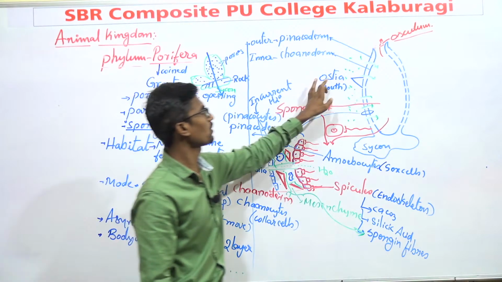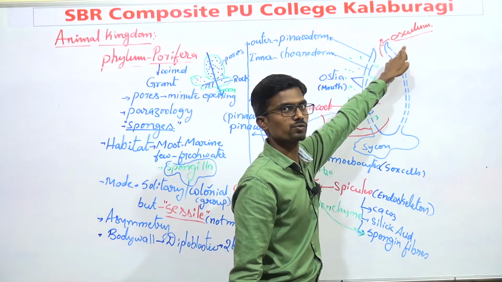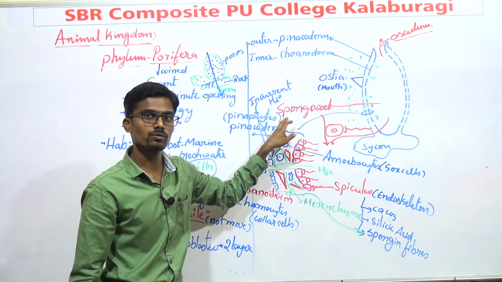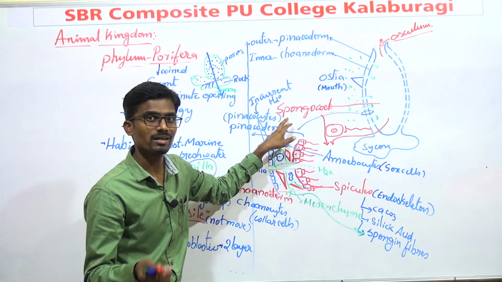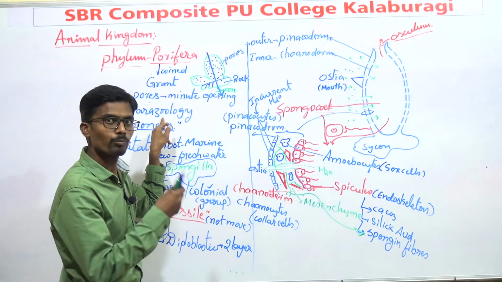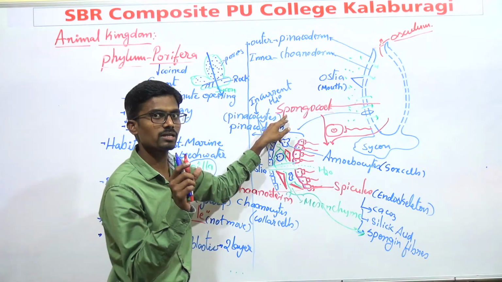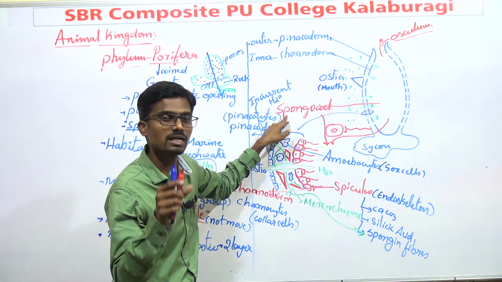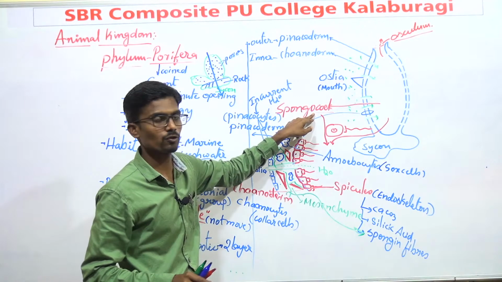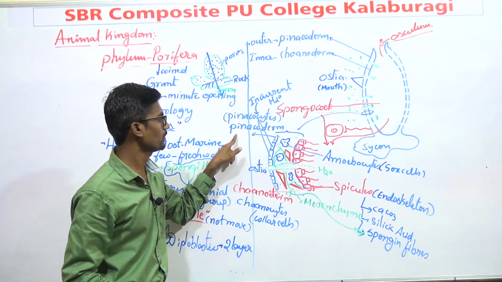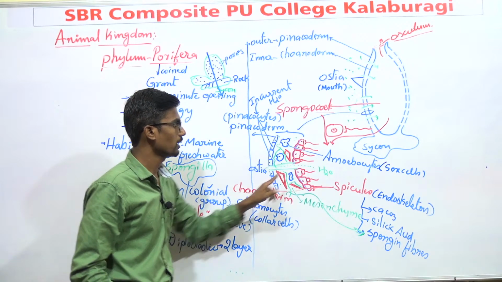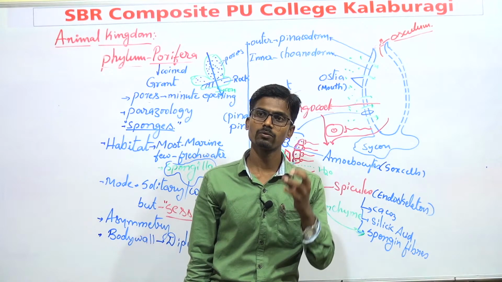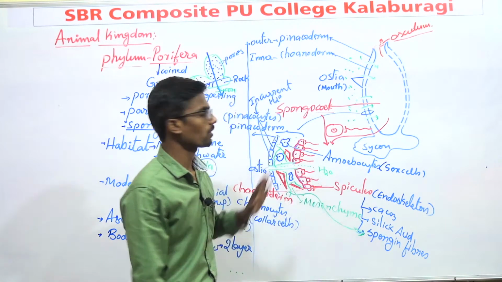One is ostia, osculum, spongocoel, and this spongocoel is also known as paragastric cavity. Next are pinacoderm and choanoderm, amebocytes, and spicules. These are the main important terms you must remember in this concept.